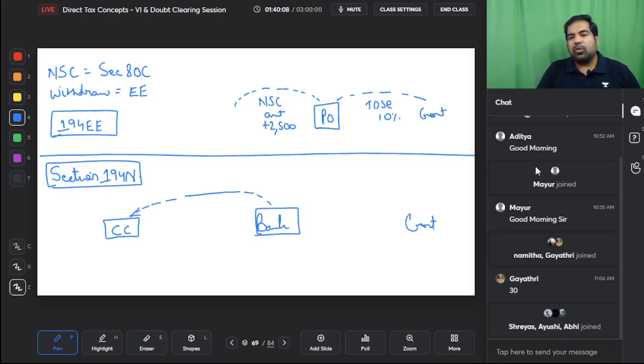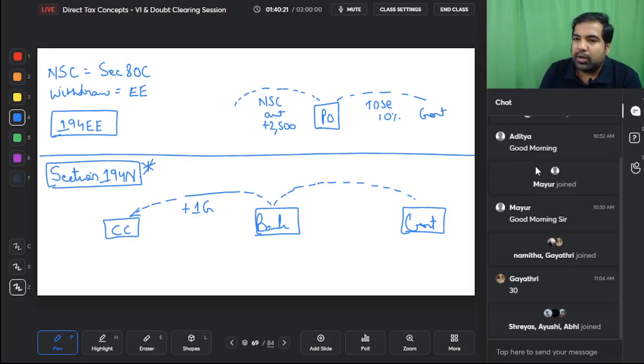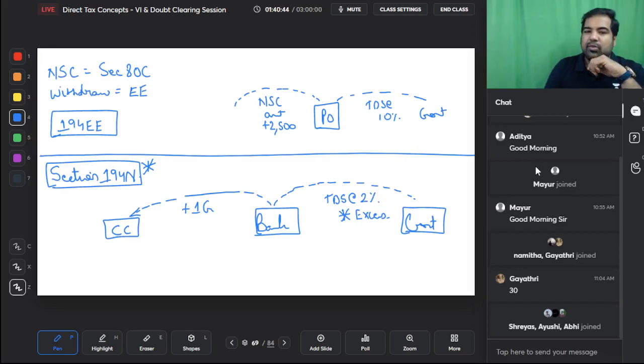But the government wants to know who are these people who are making such huge withdrawals. So the government has told the banks that if a person withdraws more than 1 crore rupees, and there's a very big exception here, then TDS has to be deducted at the rate of 2%, but only on the excess amount. Till now TDS is always on the full amount. If the threshold was crossed, let's say you are getting KBC money more than 10,000, then on the entire amount TDS is to be deducted. Only in this case you need to deduct on the excess.